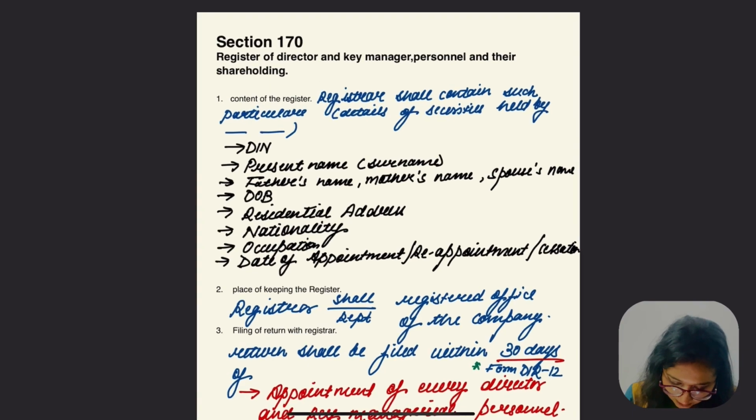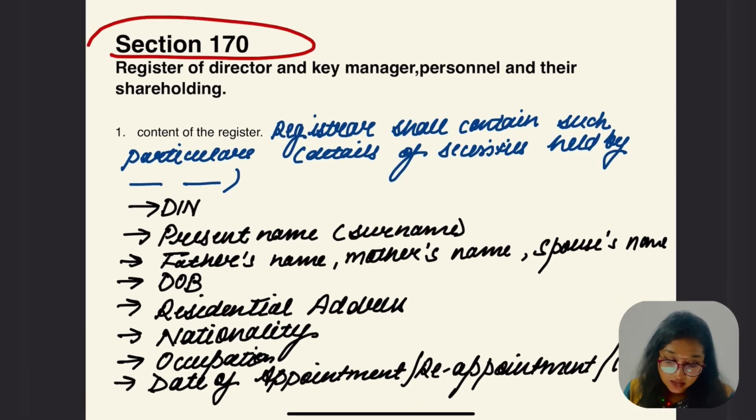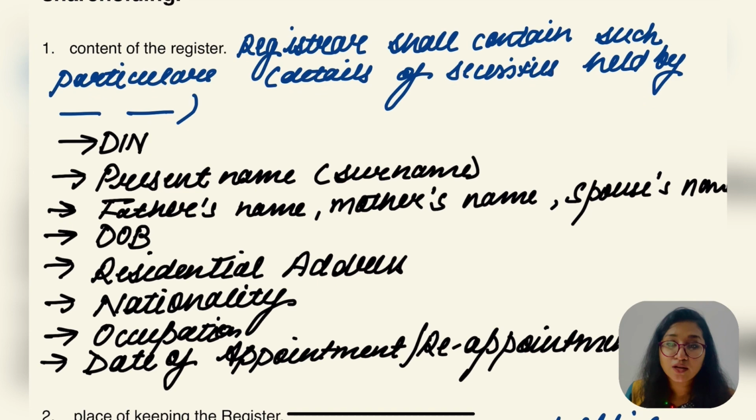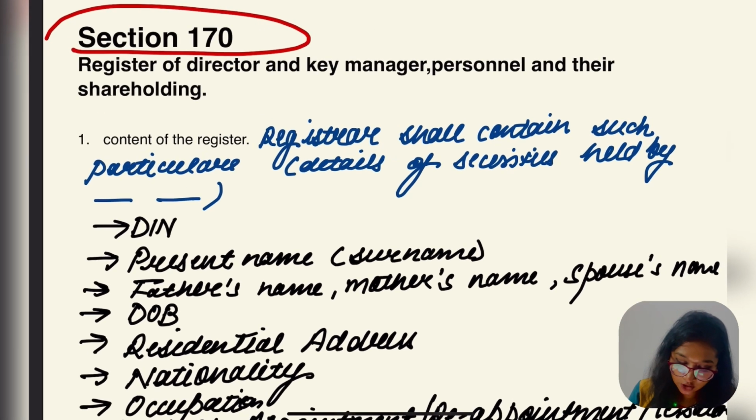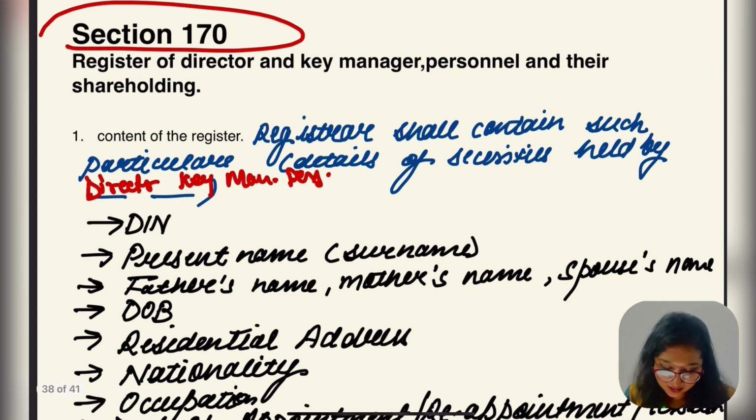Now let's go to the next section. This is also an important section: Register of directors and key managerial personnel and their shareholding. Now what are the contents of the register? The register shall contain particulars of securities held by directors and key managerial personnel. And what is actually written in the register? Well, let's read it.